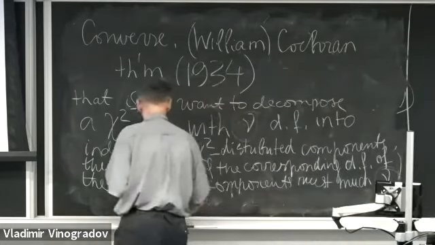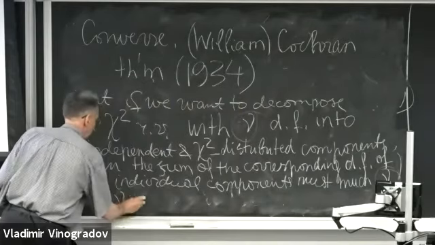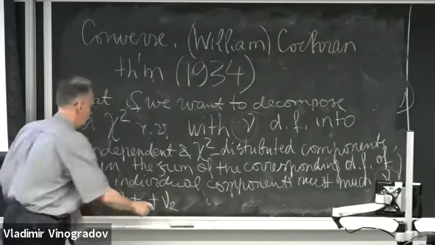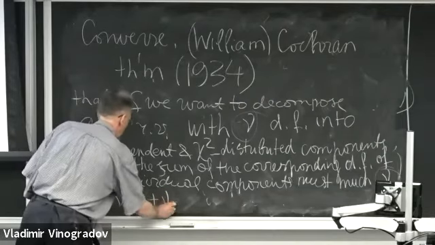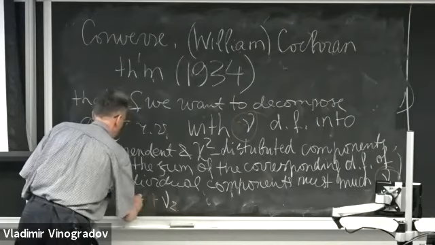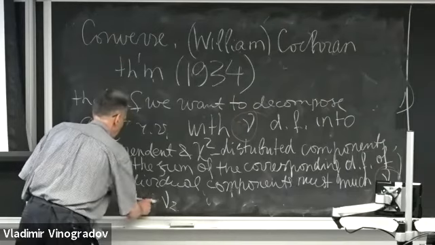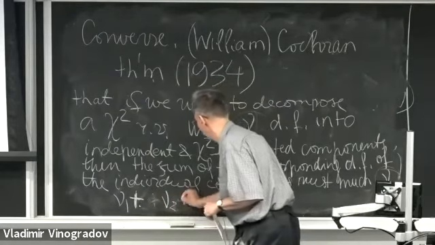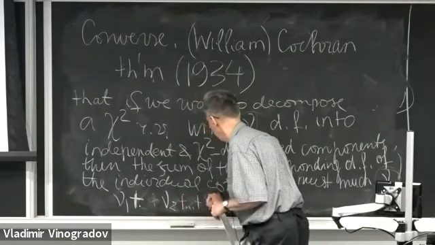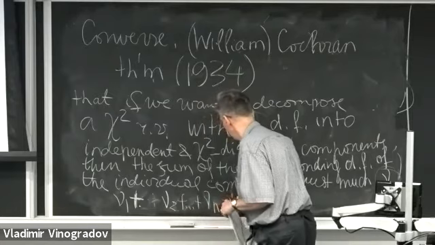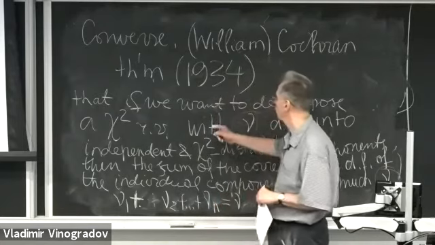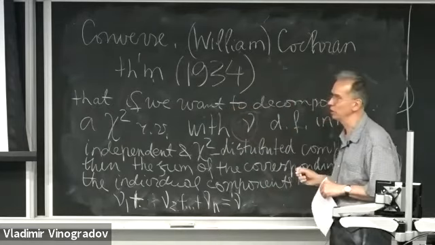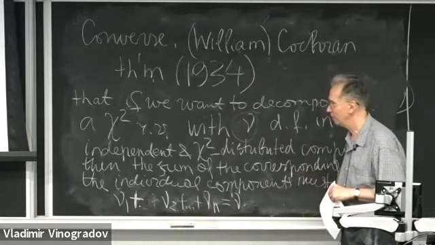So in other words, if we add up the sum of individual components of such elements of decomposition, nu1 plus nu2 plus etc. plus nu n, then such a sum must be equal to the number of degrees of freedom nu of such original chi-square distributed random variable.